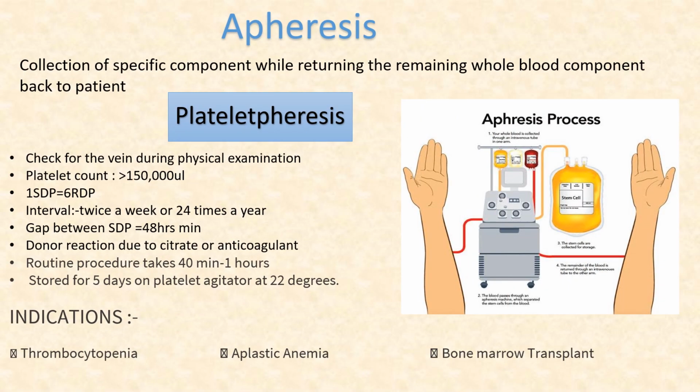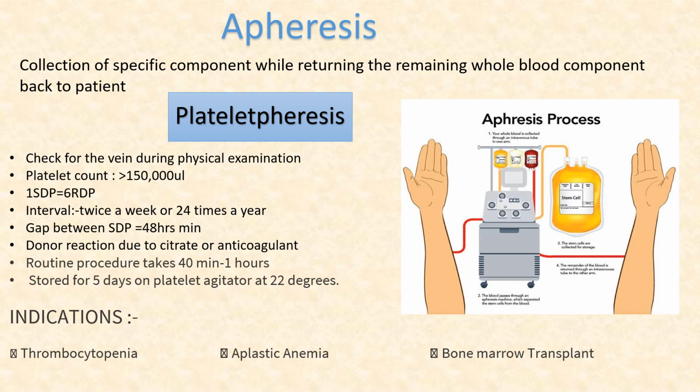Next is apheresis. So this is the collection of a specific component while returning the remaining whole blood components back to the patient. So platelet pheresis means we are collecting the platelets and giving back blood and other components back to the donor. So we have to check veins during the physical examination. Platelet count should be above 1.5 × 10^3, and one SDP is equal